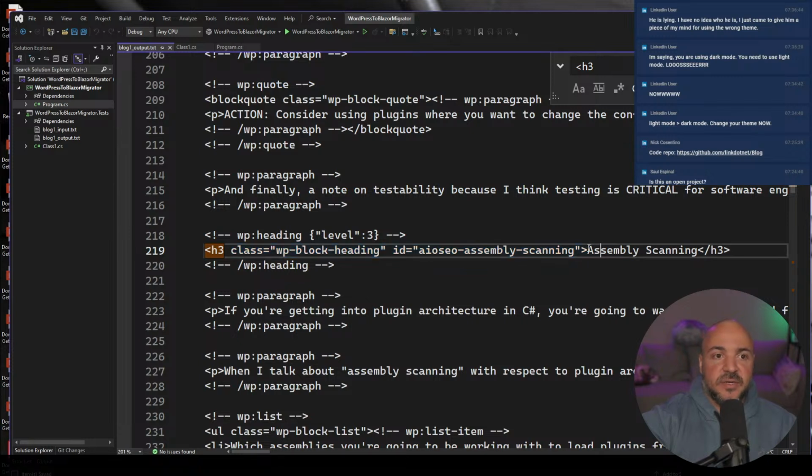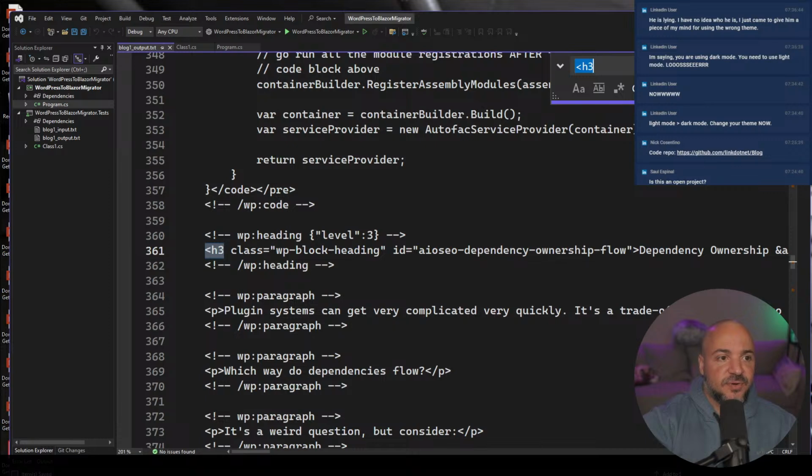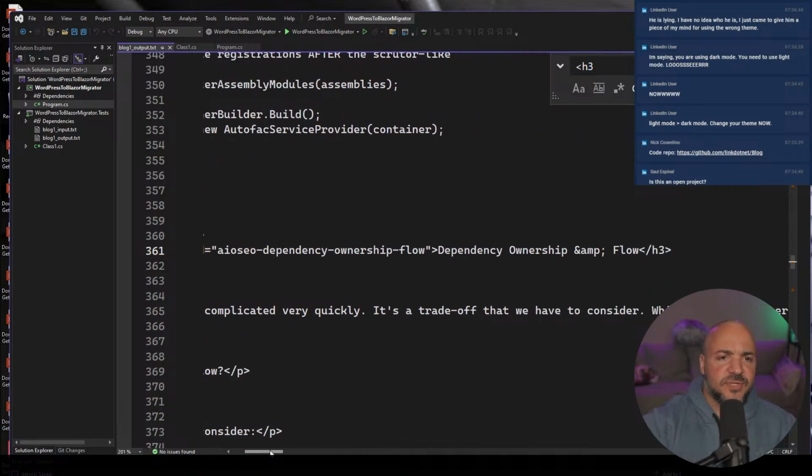Doesn't matter. But here, is it going to be safe for me to write a regular expression that just ignores everything else? Or are there examples where I actually need any of this stuff? This is going to be interesting. So that might be a good one to play around with.